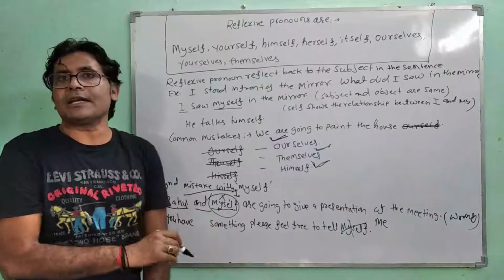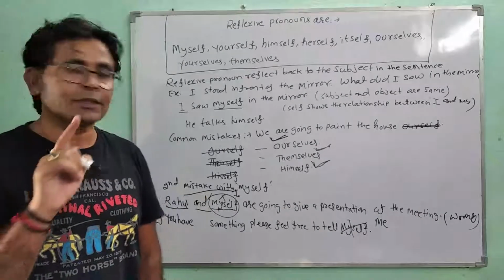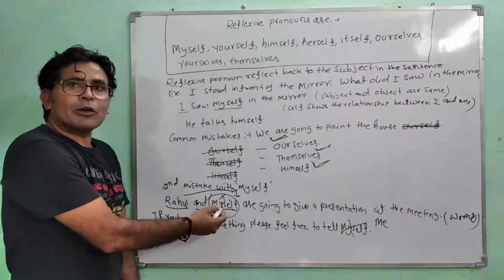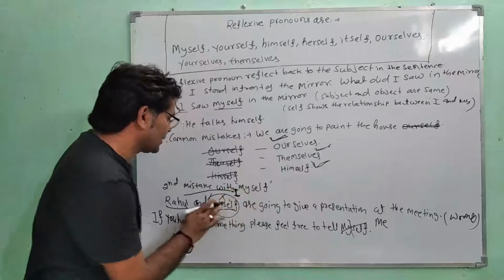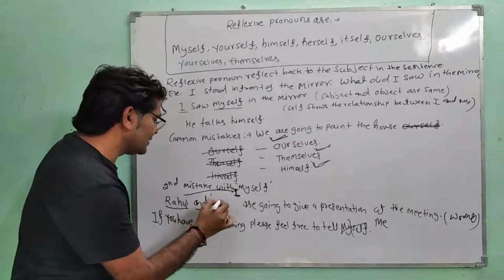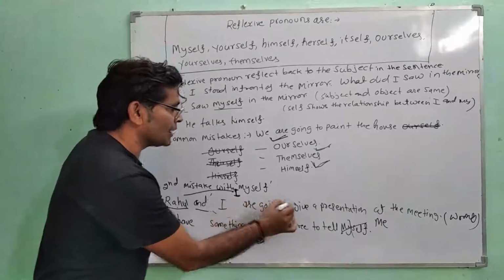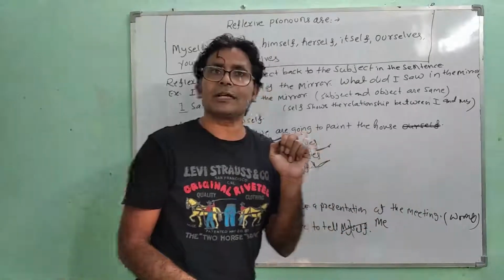And when the pronoun does an action, we always use a subjective pronoun, not the reflexive pronoun. So what would be the subjective pronoun of myself? It would be I. So if we remove myself from over here, then Rahul and I are going to give a presentation at the meeting. This is the correct sentence.